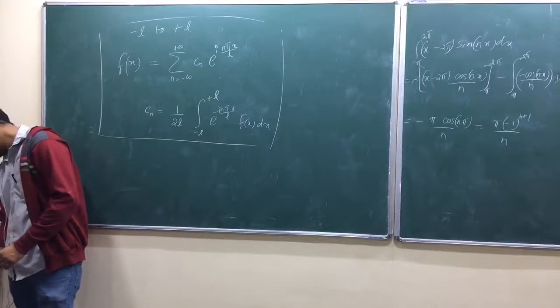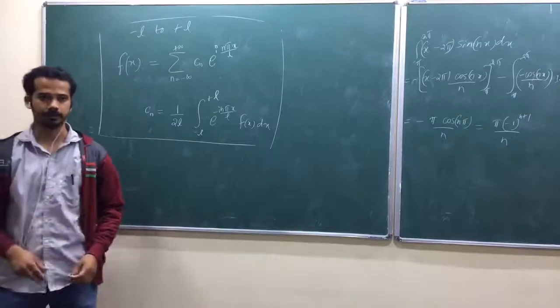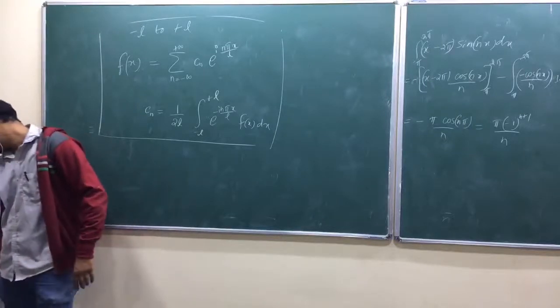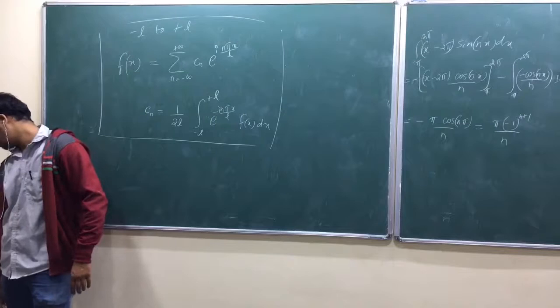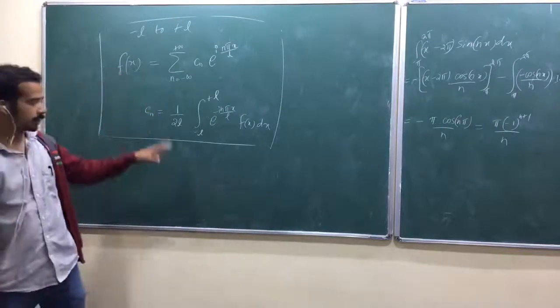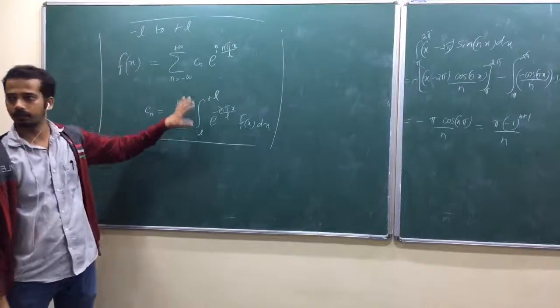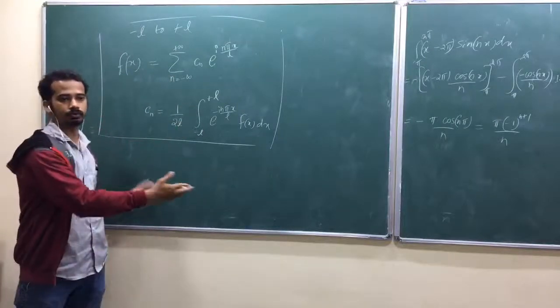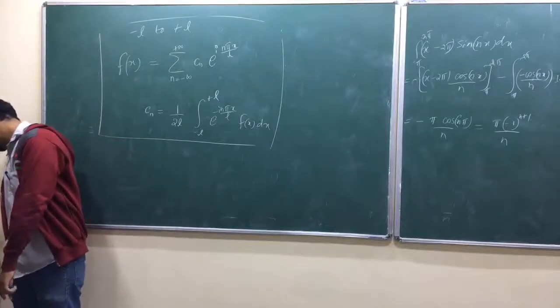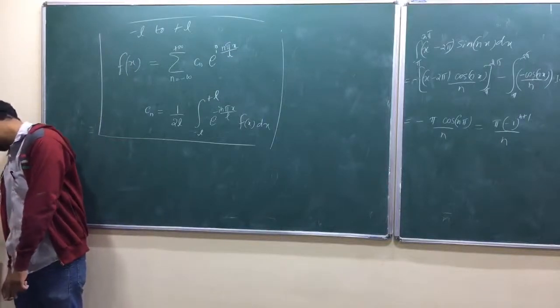No, that is 1 by 2L, that is correct, okay. I am just copying that from the book. You have to go through the derivation again. You are expecting 1 by half of the length of the interval. Don't just continue, okay, because some more derivation is needed to prove that one. You have to club those two, cos nx and sin nx. You can just go through the derivation here, okay.